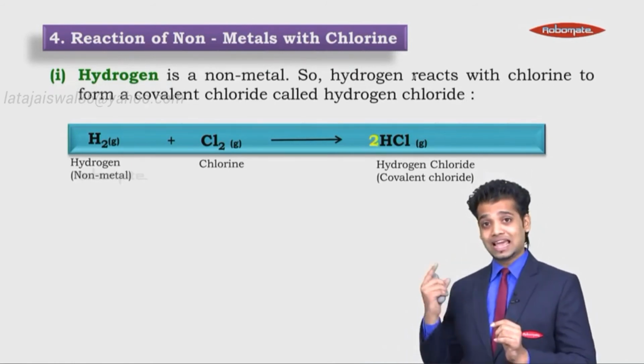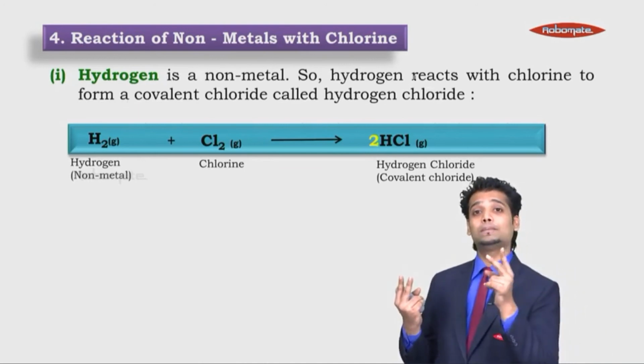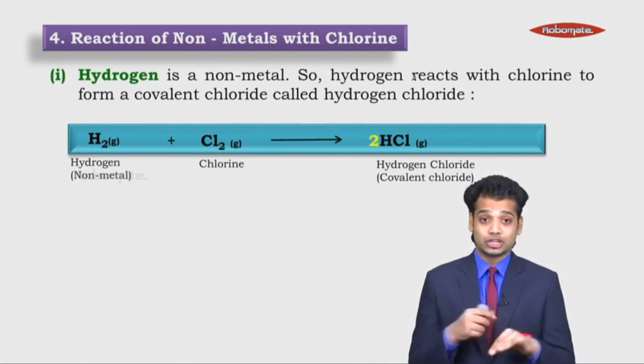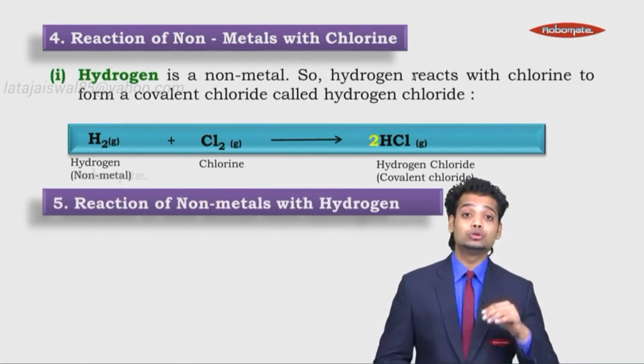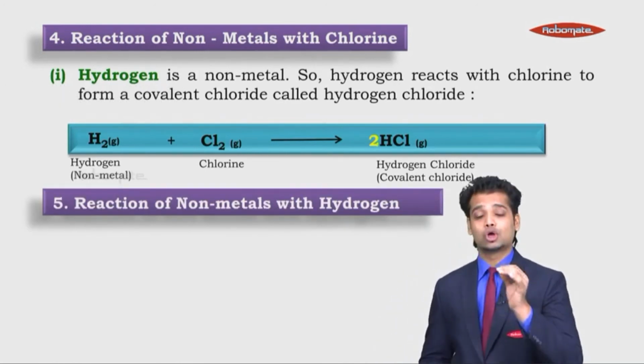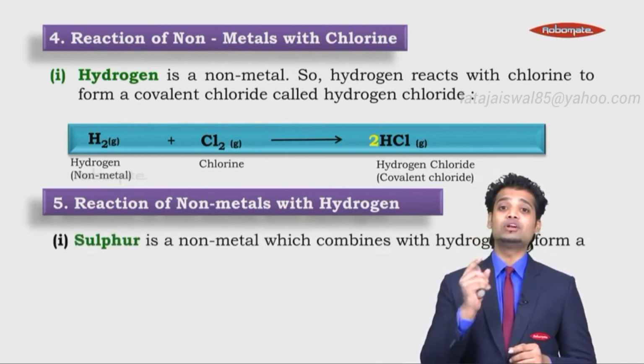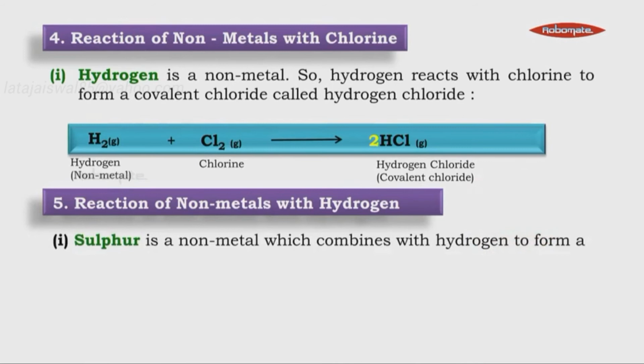So for balancing, H is 2, H is just 1, so I multiplied by 2, Cl became 2, Cl is already 2, the reaction is balanced. Let's move on to the reaction of non-metals with hydrogen. Do hydrogen react with non-metals? Sulfur is a non-metal which combines with hydrogen to form a covalent hydride called hydrogen sulfide.